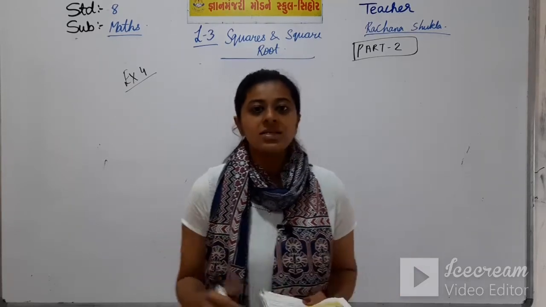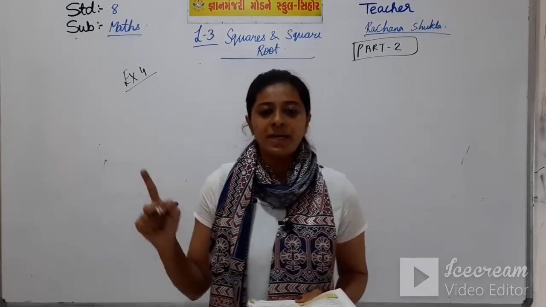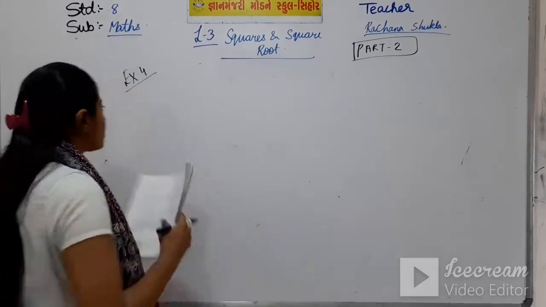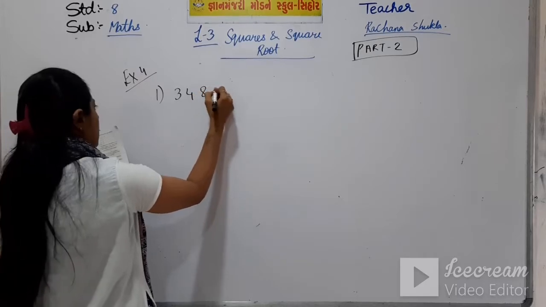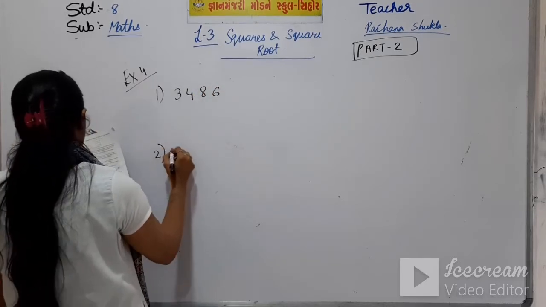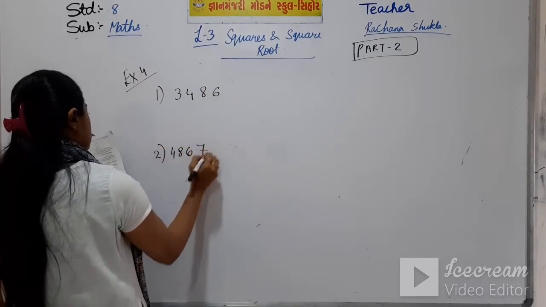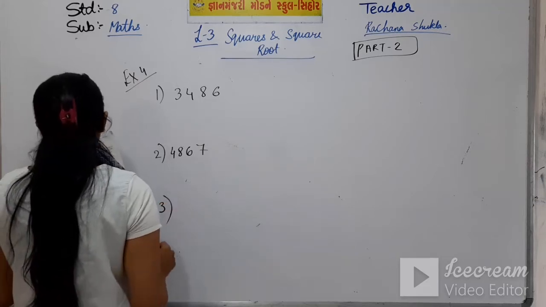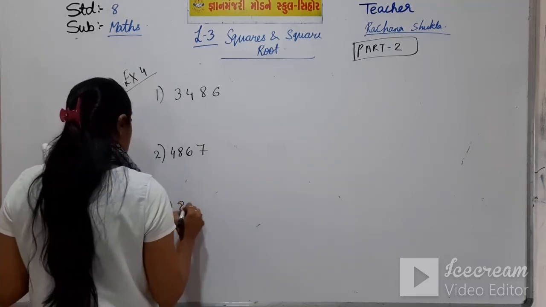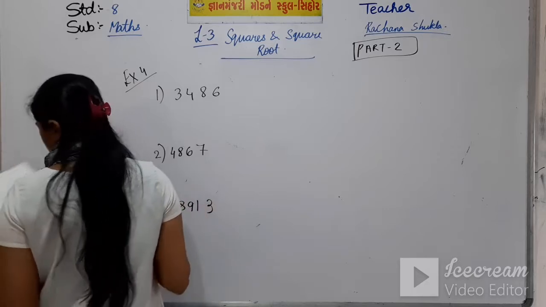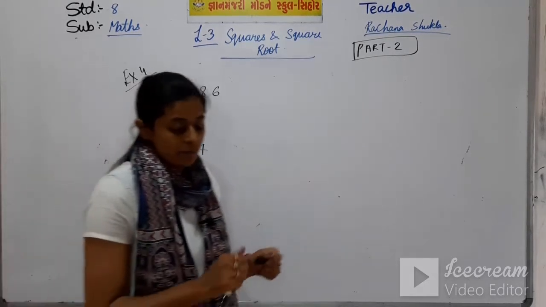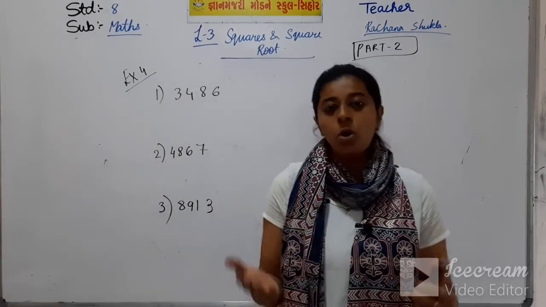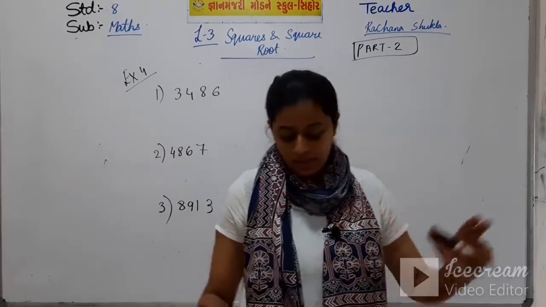The first number is 3486. The second one is 4867. The third one is 8913. So you have to tell directly whether it is a perfect square or not.